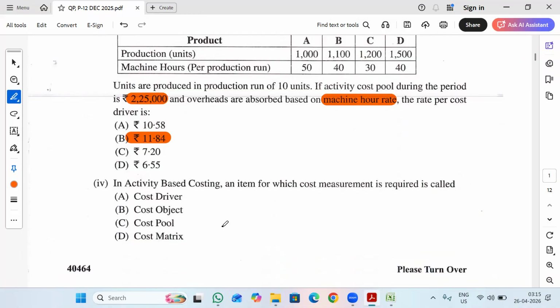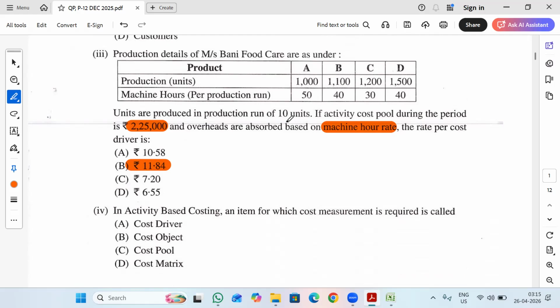In activity-based costing, an item for which cost measurement is required. So in the sum itself, we saw for which cost measurement is required, for units, right? So for cost object, we need cost measurement. So cost measurement will be done for cost object.